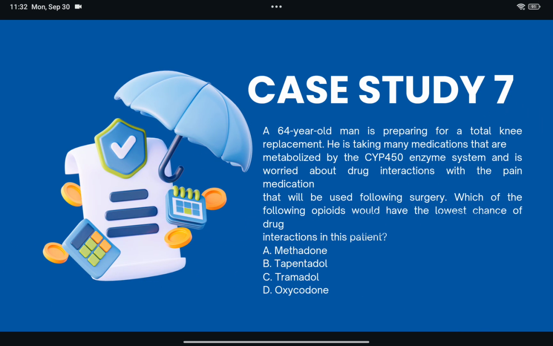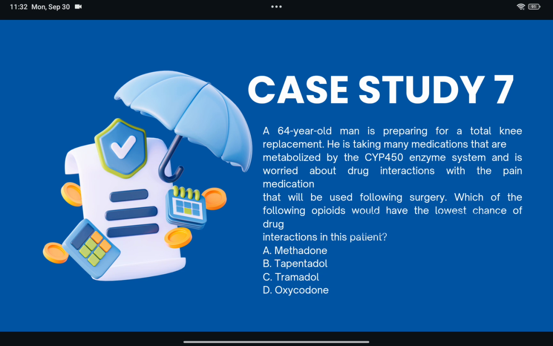A 64-year-old man is preparing for a total knee replacement. He is taking medications that are metabolized by the CYP450 enzyme system and is worried about drug interactions with the pain medication that will be used following surgery. Which of the following opioids would have the lowest chance of drug interactions in this patient? Methadone, tapentadol, tramadol, and oxycodone.